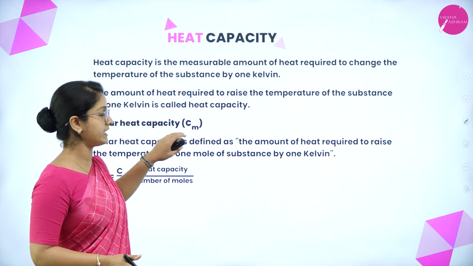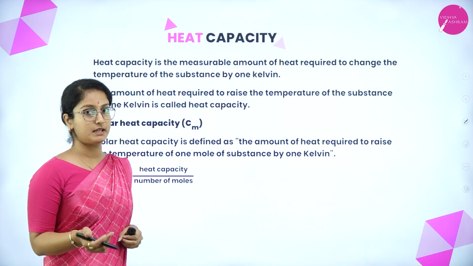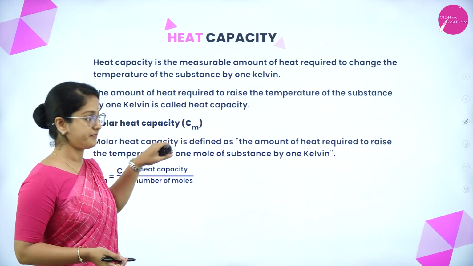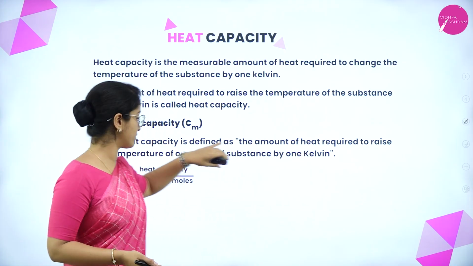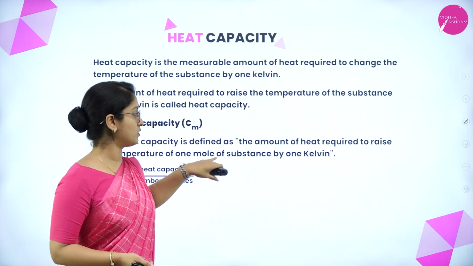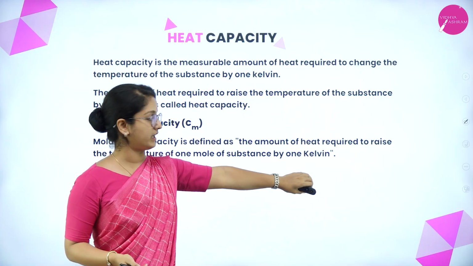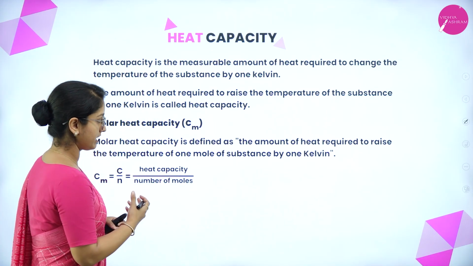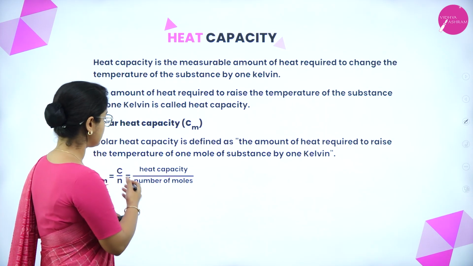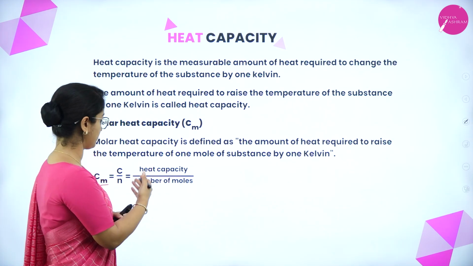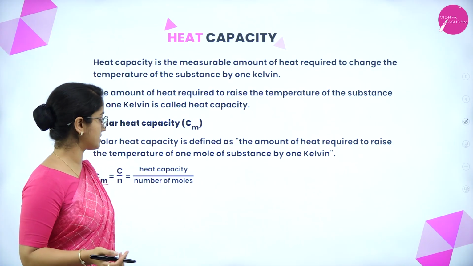Now, what is molar heat capacity? Molar heat capacity is represented by Cm. Molar heat capacity is defined as the amount of heat required to raise the temperature of 1 mole of a substance by 1 Kelvin. It is represented by the equation Cm equals C by n, where C is the heat capacity divided by the number of moles of the substance.